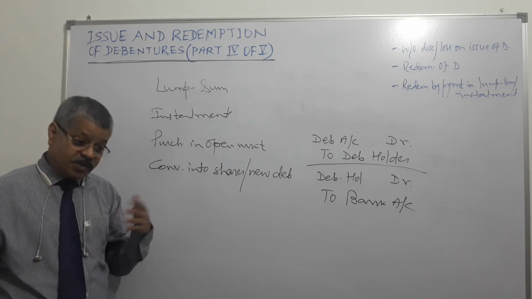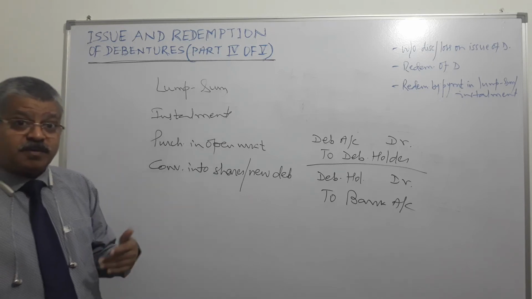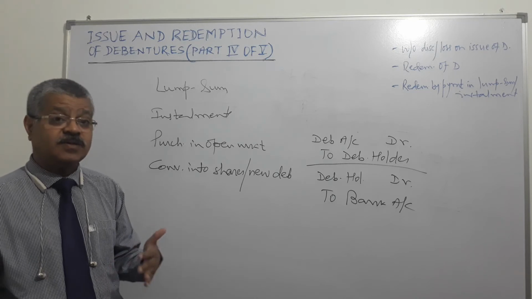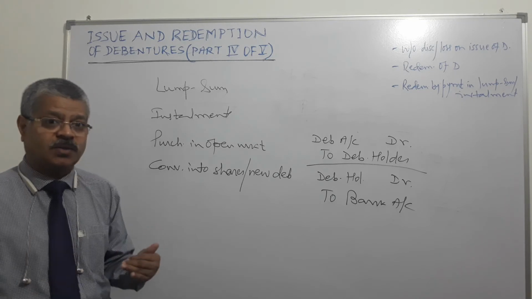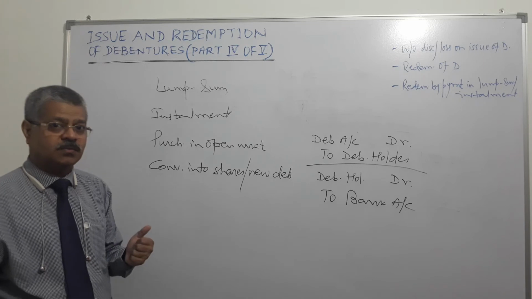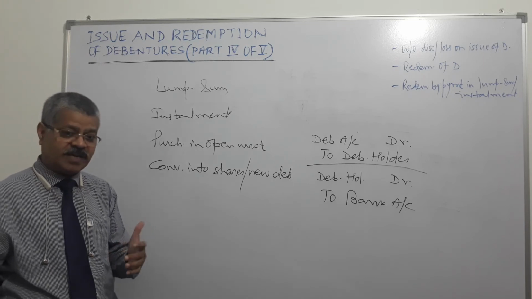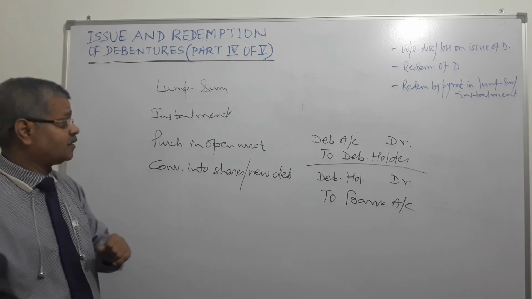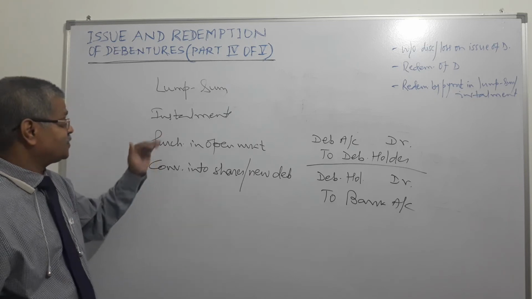And which are those debentures which will be paid this year, that 20%, is decided by way of lots. Lots are drawn, through which it is decided which are the 20% debentures which will be paid this year out of the outstanding debentures.